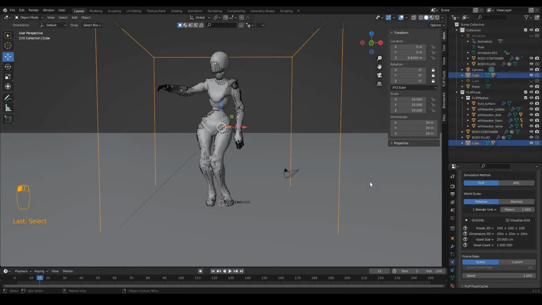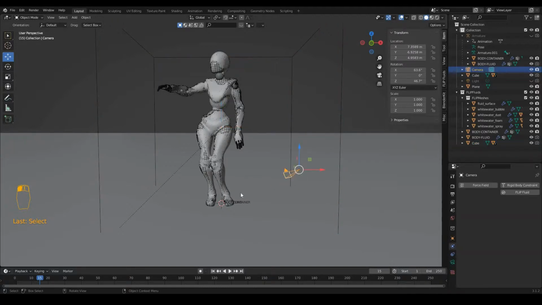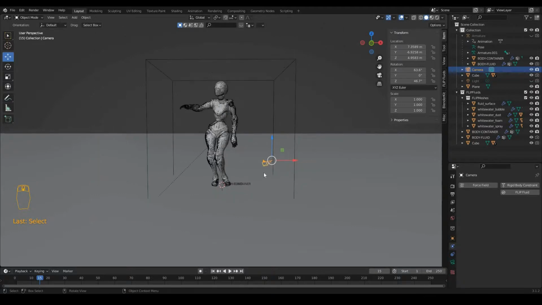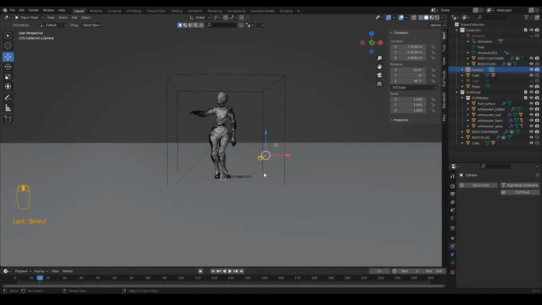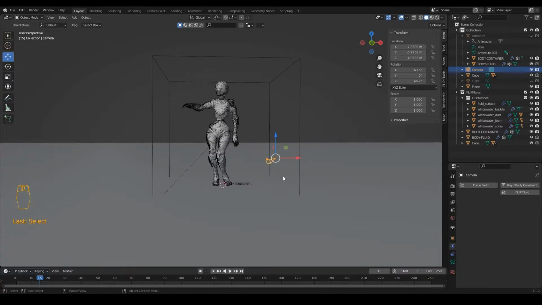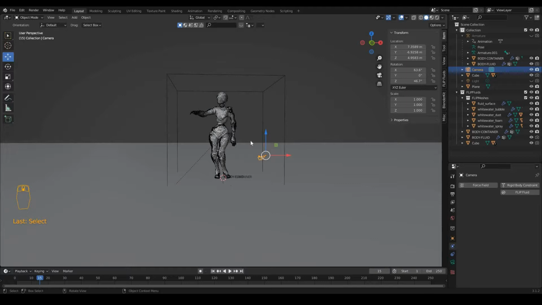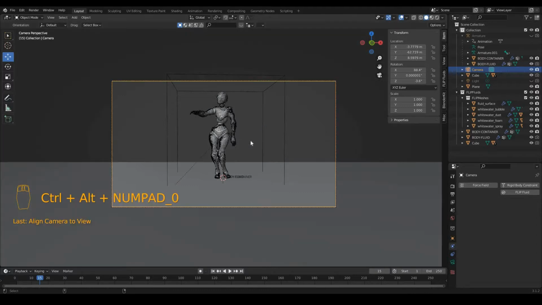Now let me do a test render, but before that we can see our camera is looking down here, but we need to adjust the camera. So a simple shortcut to convert the current view into camera view is by pressing Ctrl Alt and 0 on the numerical keypad all together. Ctrl Alt and 0. It will convert the current view into the camera, and now the camera is looking at the same view as we are.